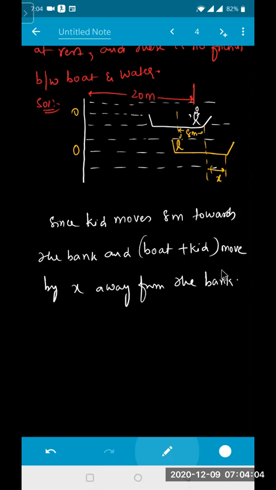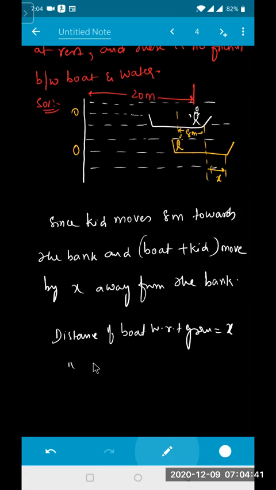Okay, so what is the distance of the boat with respect to the ground, beta? X, right. Yes, sir. And what is the distance of the kid with respect to the ground? 8 minus x. Yes, sir. With respect to ground, if you are standing somewhere here and seeing, if he is moving 8 meters in the front direction, you say that this boat is moving in the backward direction. With respect to what? With respect to ground. So I can say here, distance of boat with respect to ground is x.